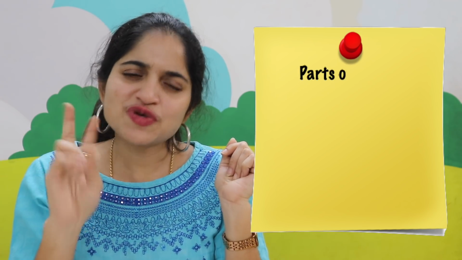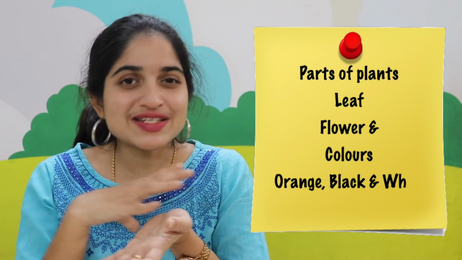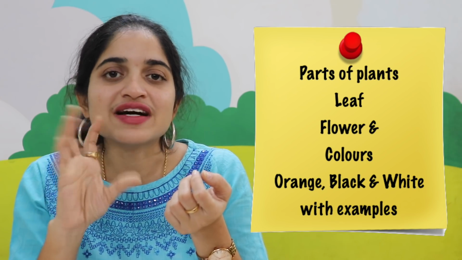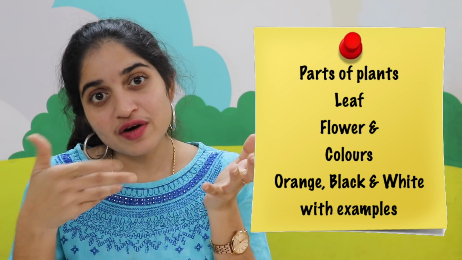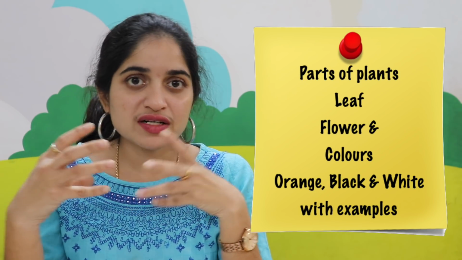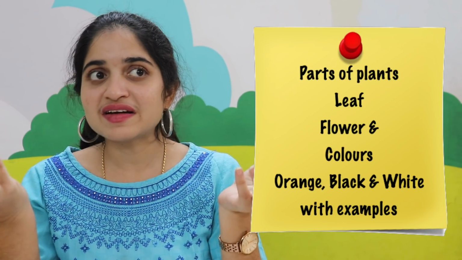They should say at least 2 parts of the plant. For example, not hard ones like the root, which is not visible to a nursery child. They should be able to say at least leaves and flowers. They also should identify colors like orange, purple, black and white. They also should say what are the objects which are white in color like milk. They should be able to say the objects which are black in color like our hair.